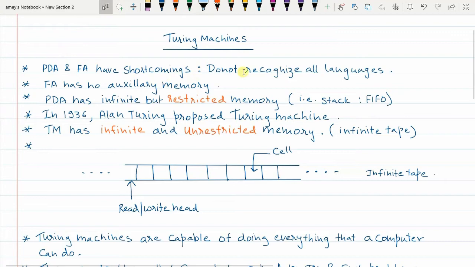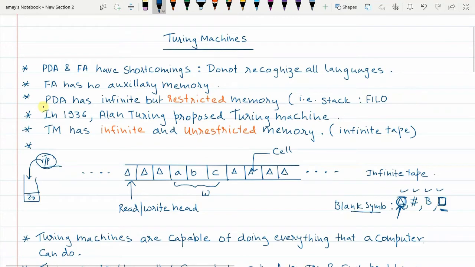Now the shortcoming of finite automata is that finite automata has no auxiliary memory. So it could recognize only a few restricted number of languages. They were called as regular language. Now when you consider push down automata, this push down automata has an infinite but a restricted memory. Now what memory it uses? We have already seen it uses stack data structure, which is first in last out, or we also call it as last in first out data structure. And since the access to this stack is limited, PDA also is not able to recognize certain languages.